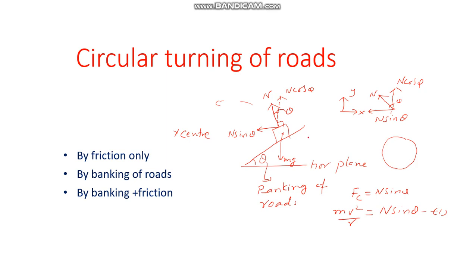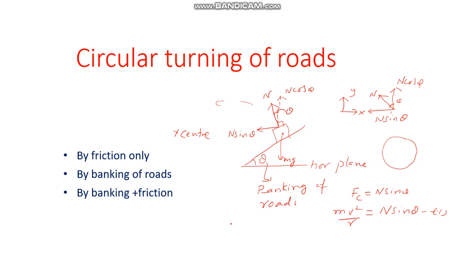If you see in the y direction, N cos theta is in the positive y direction and mg is in the downward direction. Is the car losing contact with the ground? It is stable with the ground. So we can apply the equilibrium condition. That means sigma Fy is equal to 0.